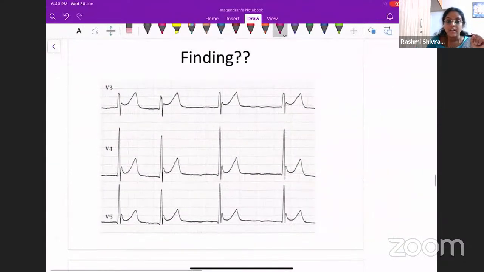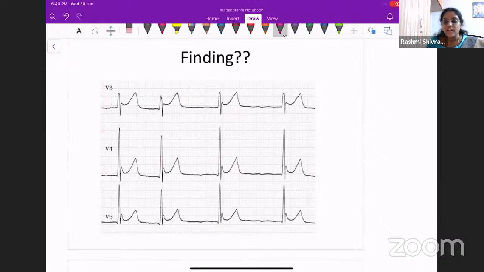Now, what is this? This is a spotter question. You should be answering it in just a few seconds. What do you think this ECG is showing? What do you think is the abnormality in this ECG? Please put your answers in the chat box.